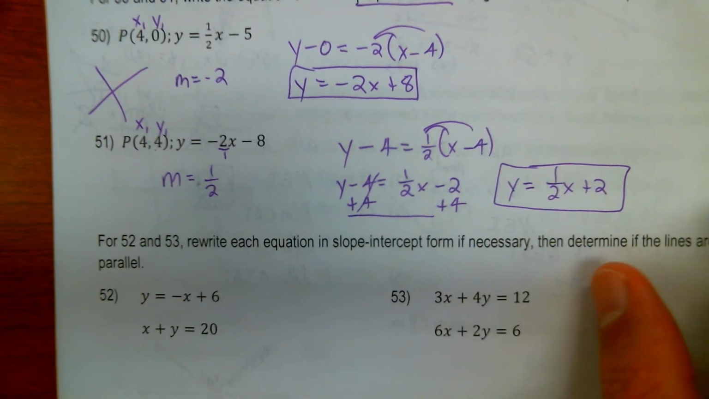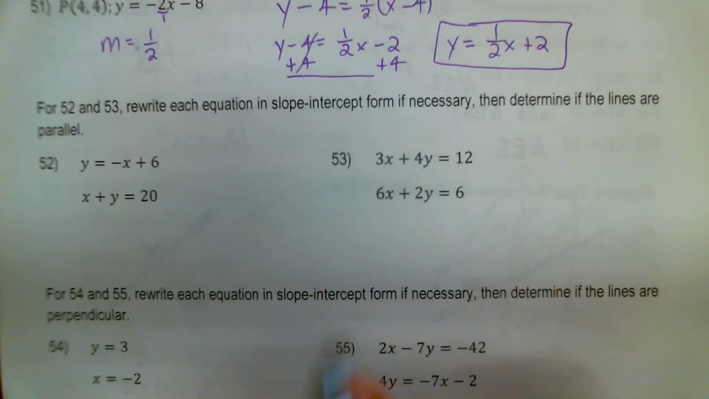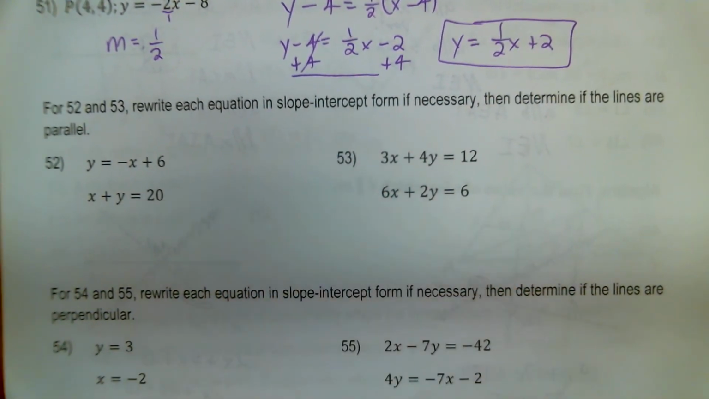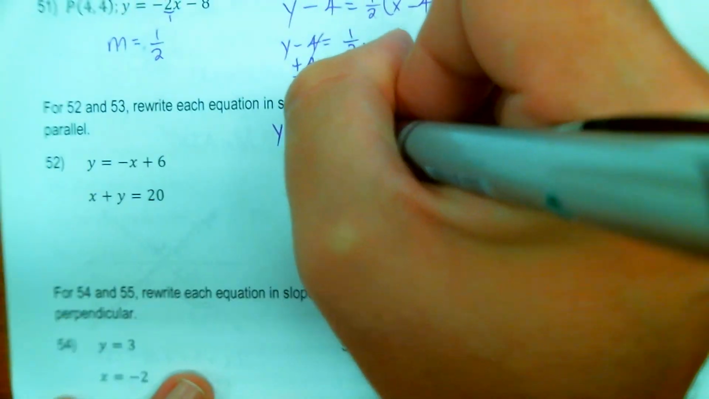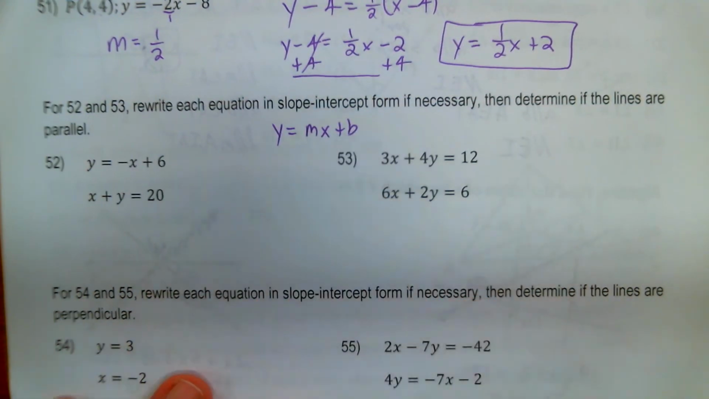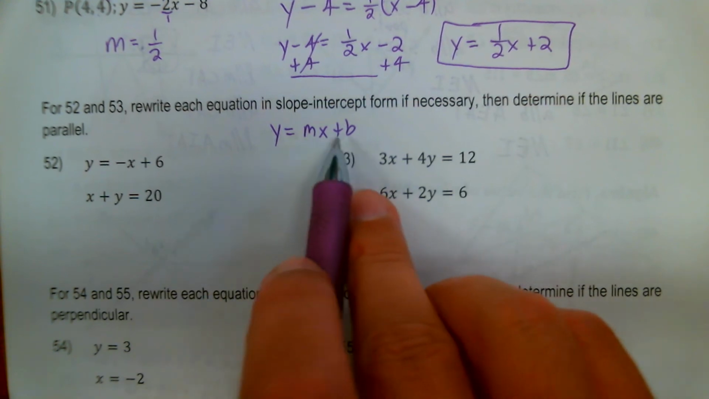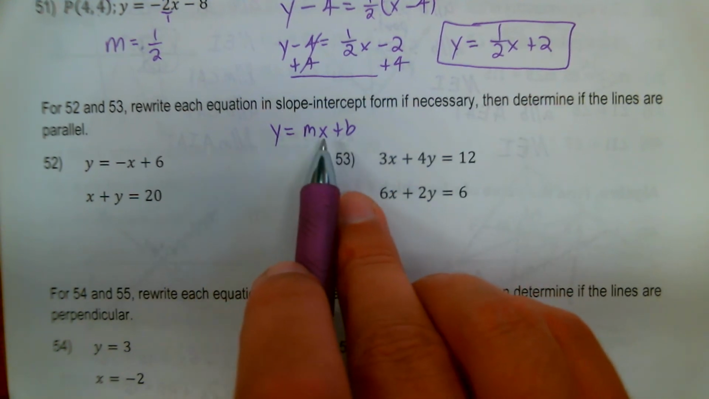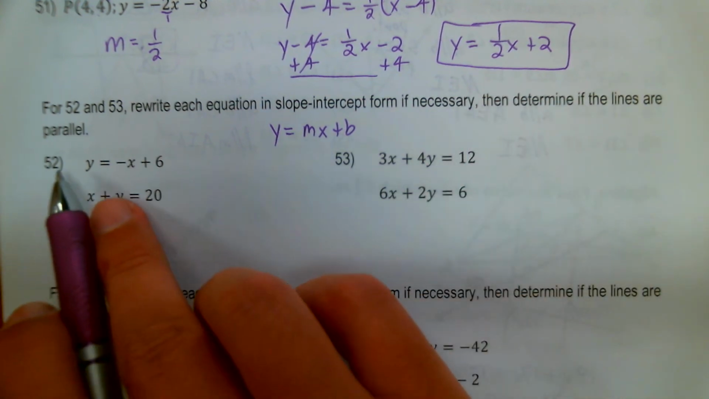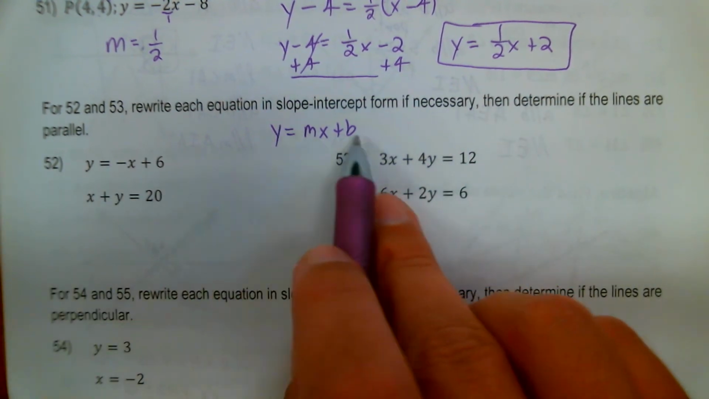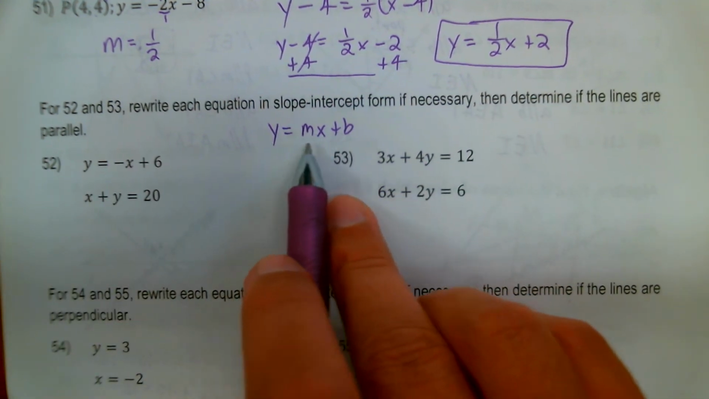Okay, so 52 and 53, they want us to rewrite the equations in slope-intercept form. Remember, slope-intercept is y equals mx plus b. m is my slope, b is my y-intercept. This is just a function where y depends on x, output depends on input. Determine if the lines are parallel. Okay, so I got to rearrange everything in this form and see if the slopes are the same.